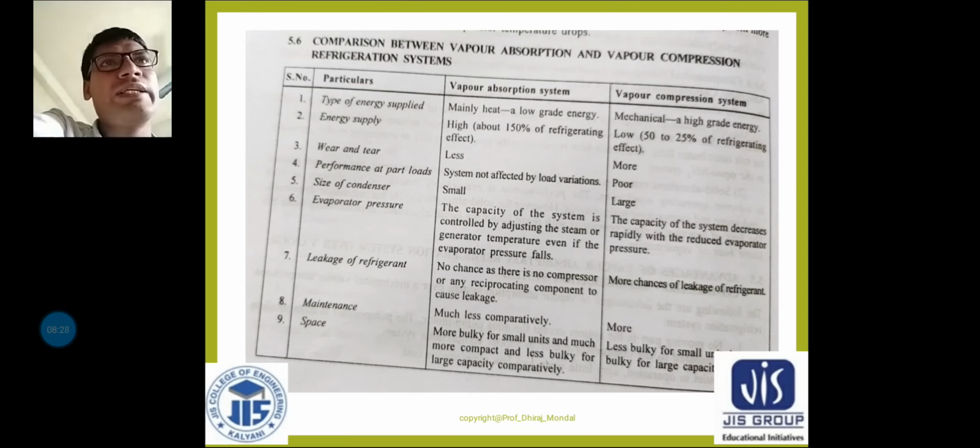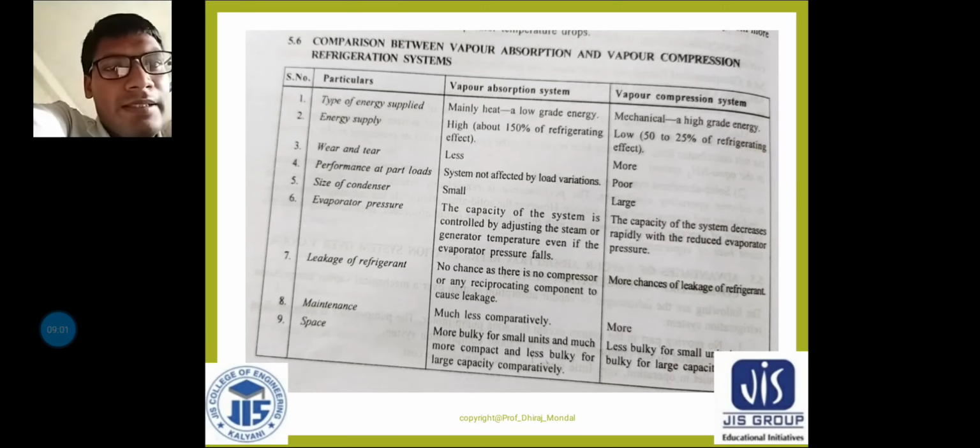I have already discussed the factors affecting the vapor compression refrigeration system. To get high efficiency, high COP, you need to have evaporator pressure as high as possible and condenser pressure as low as possible. So that is why this point is suitable. If the evaporator pressure is falling, then the capacity is decreasing.